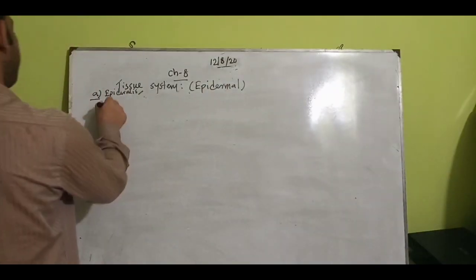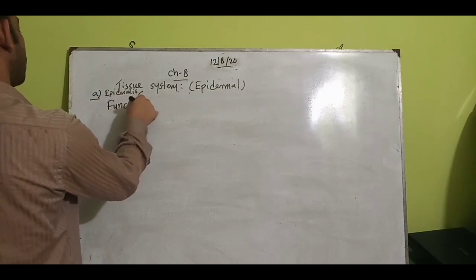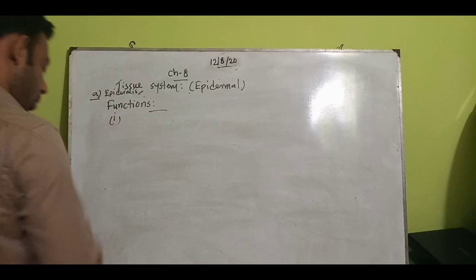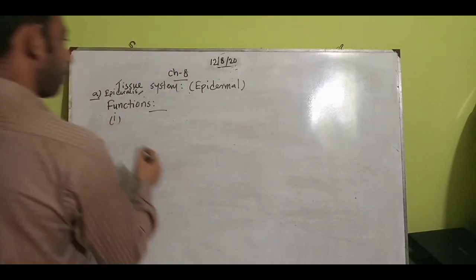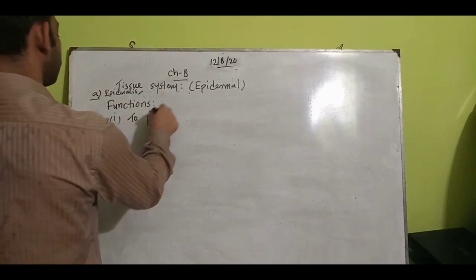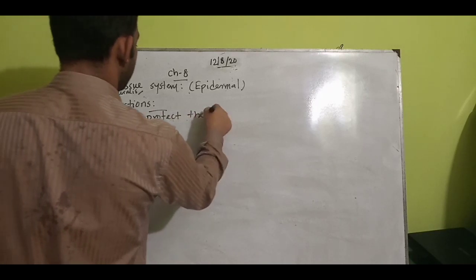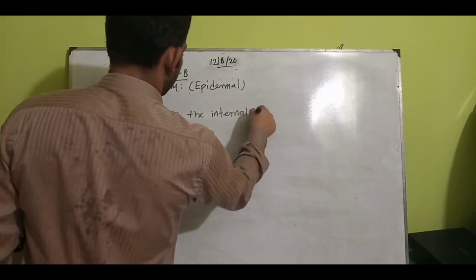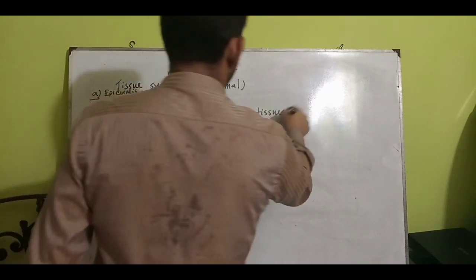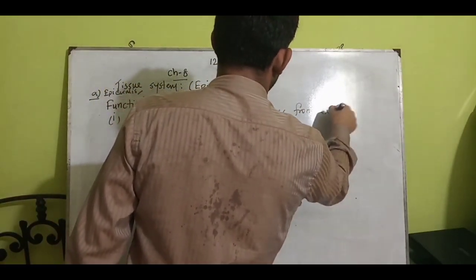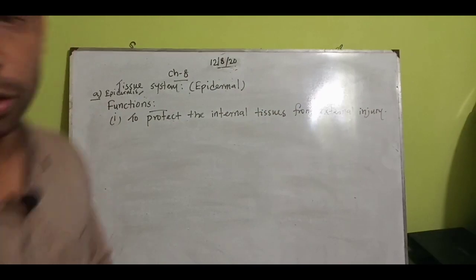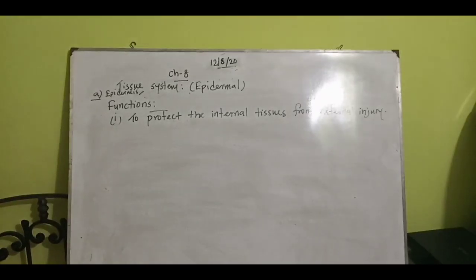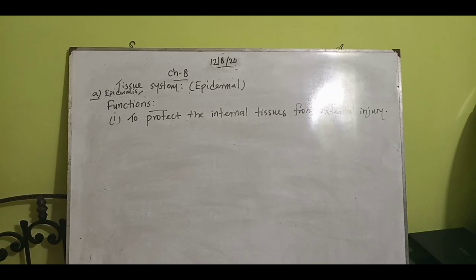Functions. Important functions can also be seen. Number one, we will go through many of the functions: to protect the internal tissues from external injury. Is there light reflection going on there on that part? So I write there, to protect the internal tissues from external injury.